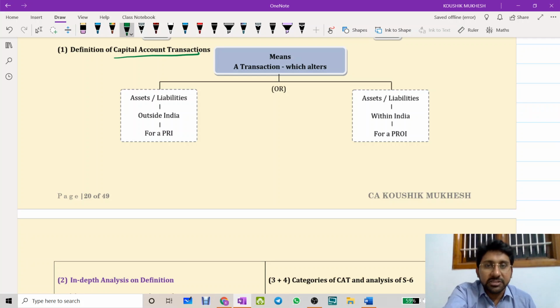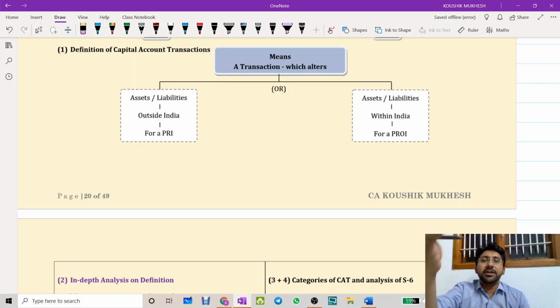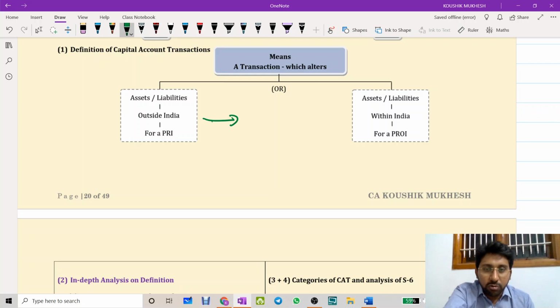Capital account transaction means a transaction which alters assets or liabilities outside India for a PRI, or assets or liabilities within India for a PROI. I repeat once again: capital account transactions are those which alter assets or liabilities outside India for a PRI, or within India for a PROI. This includes not only normal liabilities, but contingent liabilities as well.